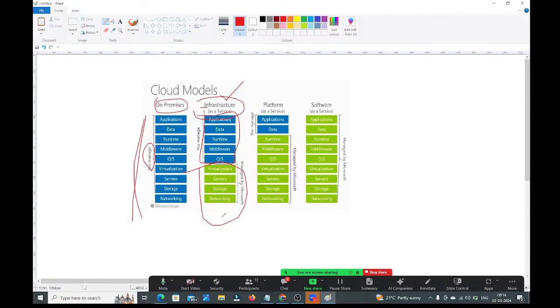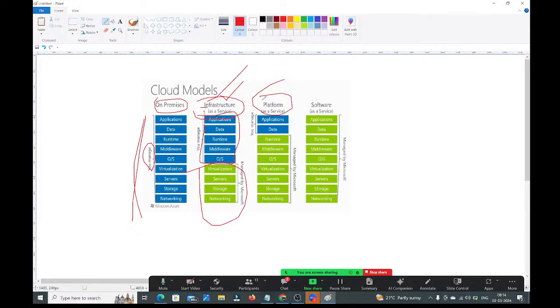Okay, you can say, guys, I am very busy with application development. I am the developer, right? How busy? I need to write the code. I don't have the time to create the platform and all those things. So no problem. In that case, cloud is providing the platform also as a service. If you have the time, you can take the infrastructure and create the platform. If you don't have the time to create the platform, no problem. Cloud is providing platform also as a service. You can take that service, guys.